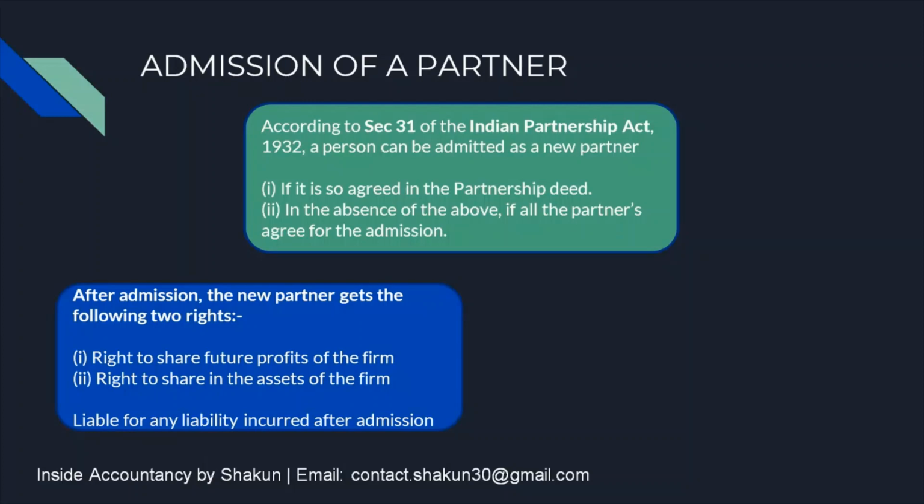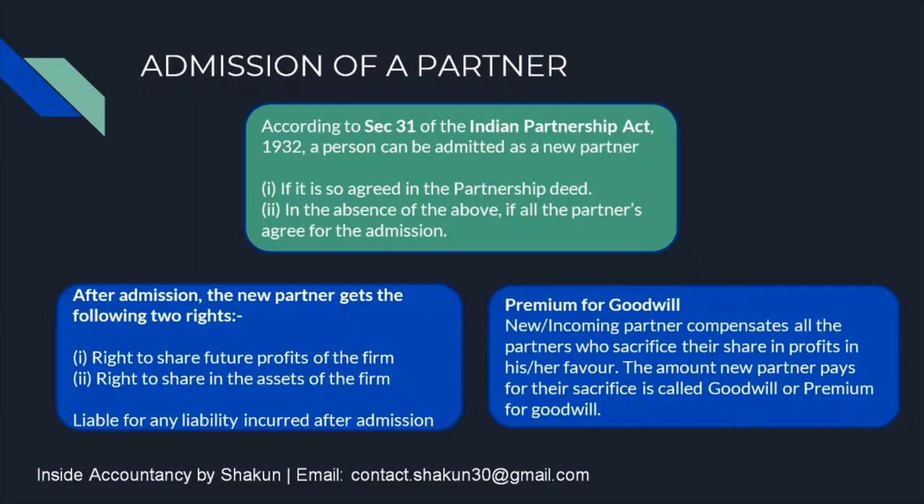Whatever valuable property the firm has, the new partner gets a share in them. Also, the new partner will be liable for any liability that is incurred after admission or any loss which is borne by the firm. So he has to be liable for such liabilities and losses also, but he gets a share in future profits and in the assets of the firm also.